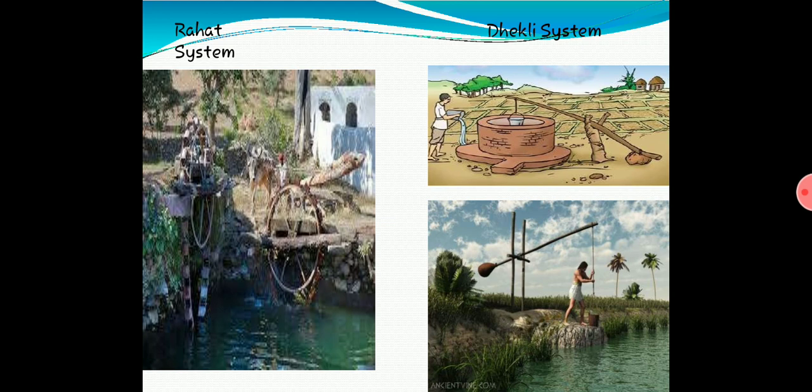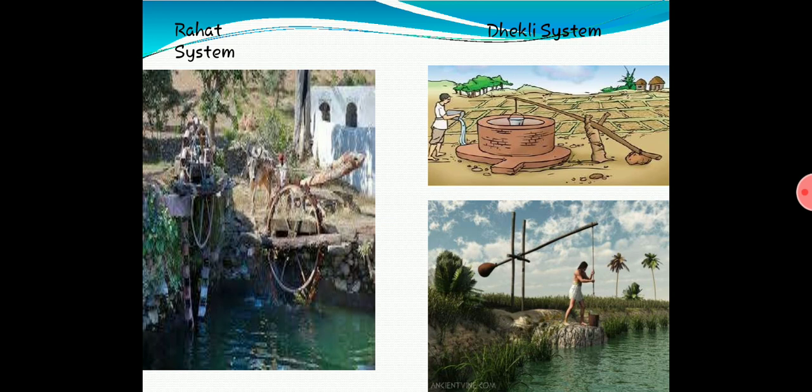You can see a round wheel, and that wheel will be having so many cups or a water container. So you can see the animal, with the help of the animal they will move the chain, move the wheel, and they will take the water.